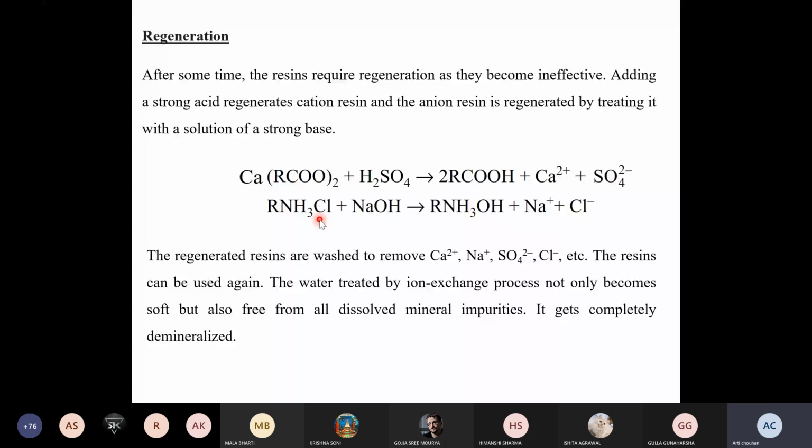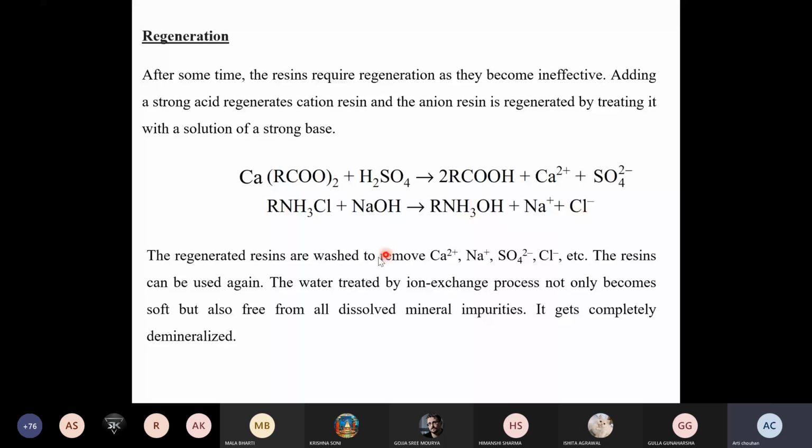All the salts, sodium chloride, sodium sulfate, sodium bicarbonate, can easily be removed through the sink, as they are soluble. So the regenerated resins are washed to remove calcium, sodium sulfates and chlorides. The resins can be used again.